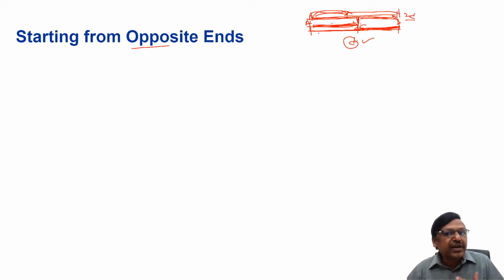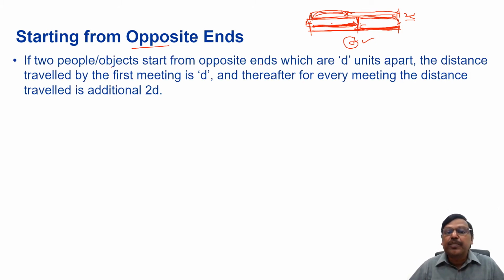So what we can sum up is: if two people or objects start from opposite ends which are D units apart, the distance traveled by them by the first meeting is how much? D. And thereafter, for every meeting the distance traveled is an additional 2D. As I said, they met here, then they reached the destinations, that is 1D. Then they return and come back here, that is another D, so 2D. For every extra meeting, an additional 2D will be covered.